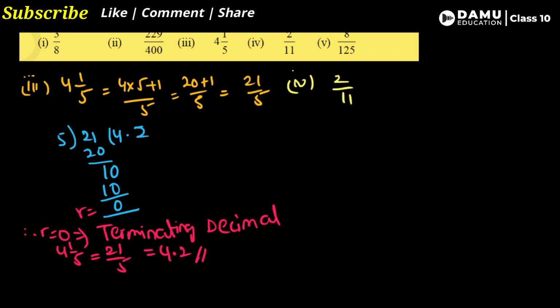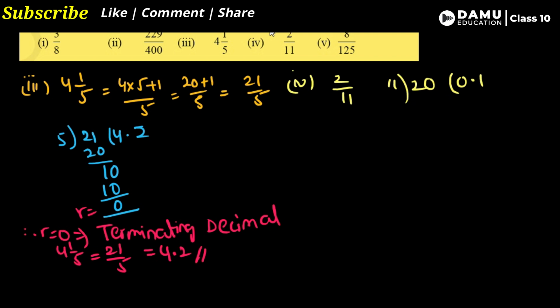The fourth one is 2 by 11. So 2 by 11, what you can write here is 11 with 2. Here put 0 and here 0, here 0 point. Why are we taking 20 here? Because 2 is not divisible by 11. For that we are taking 20.